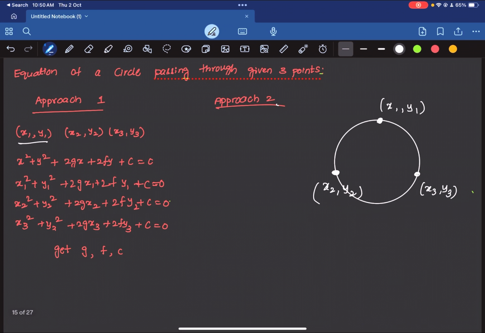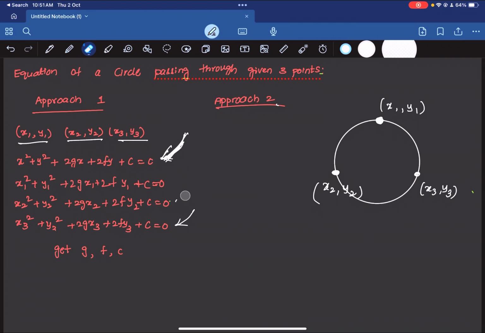So you have 3 points, and assume that the equation of the circle is this: x square plus y square plus 2gx plus 2fy plus c is equal to 0. Since x1, y1 lies on this circle, you can substitute that into this particular equation, and when you do that, you will get this. Similarly, you can substitute x2, y2 and you will get this. Similarly, you can substitute x3, y3 here, and then you will get this.